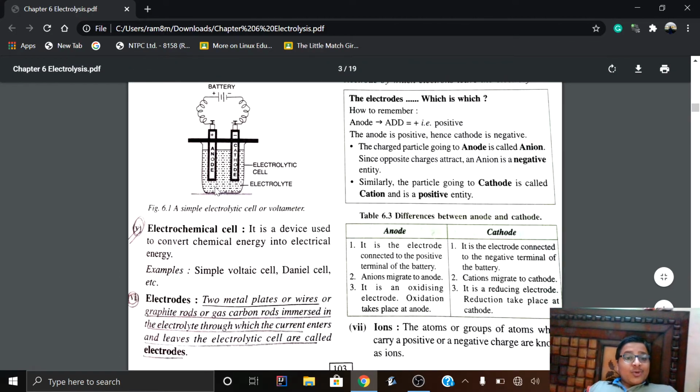That is, it loses one, two, or three electrons to the anode, depending upon the metals or non-metals, and those electrons move towards the cathode and are added to the cation, reducing it.